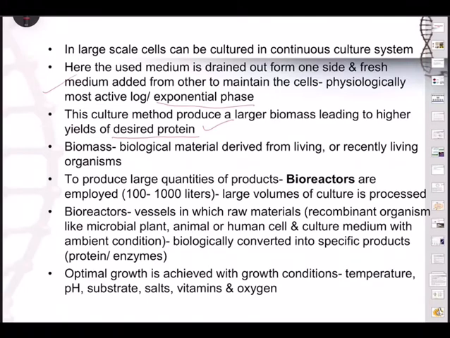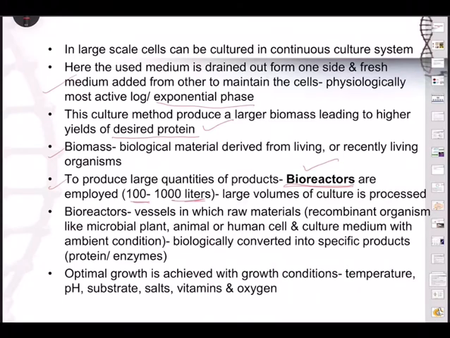and the desired protein. And what is biomass? Already you know, biological material derived from living or recently living organisms. To produce large quantities of products, we need special structures. They are called bioreactors, and these have a volume of 100 to 1000 liters, and large volumes of culture are processed.